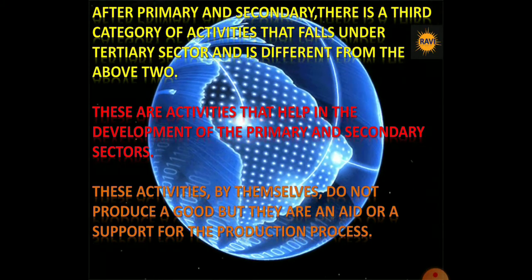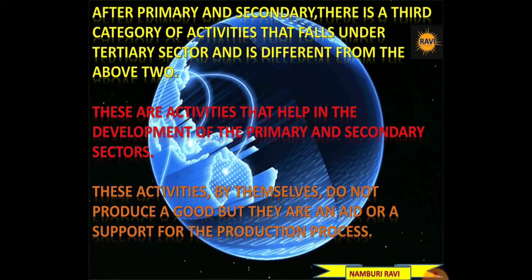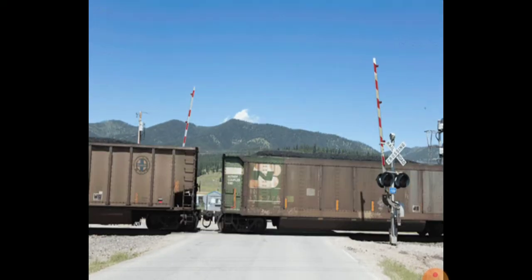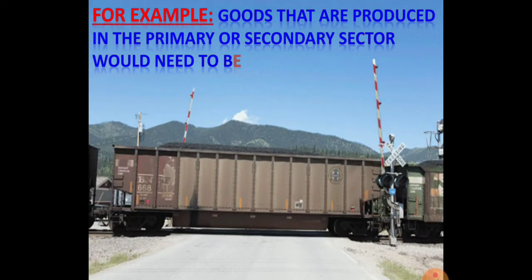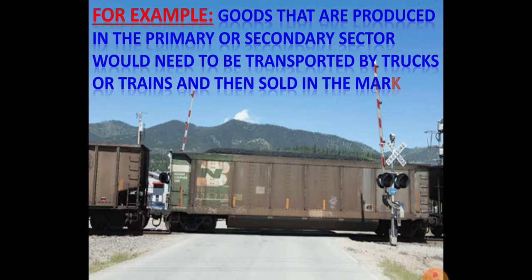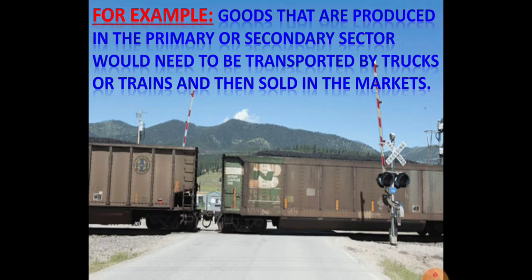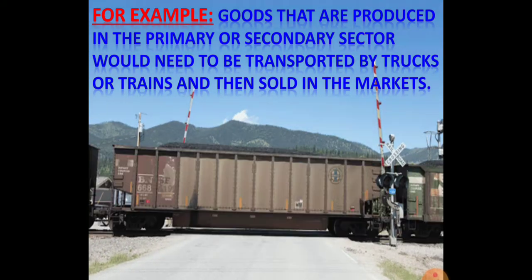By the support of tertiary activities, the primary sector is producing goods and the secondary sector is also producing goods. Whatever goods are produced in the primary sector are transported to the secondary sector by the use of service sectors, and whatever final goods are produced in the secondary sector are transported to the markets and to the consumer with the help of service activities only.